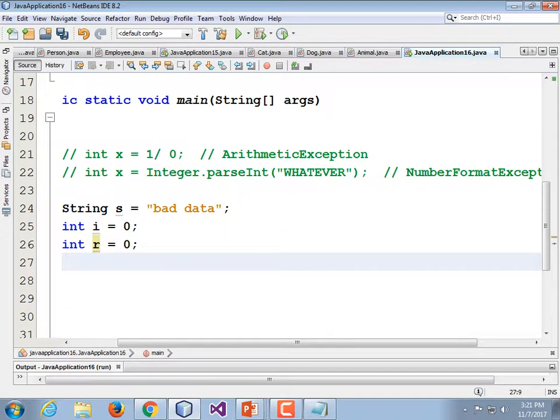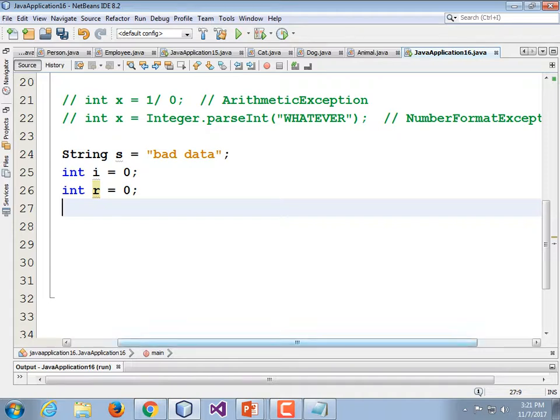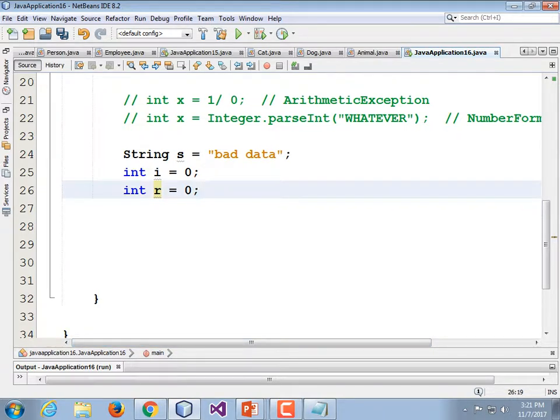Now let's write some code. We're going to ask the user for a value, and then we're going to try to parse it into an int, and then we're going to try to use it in division. And so we have two potential runtime errors coming up.